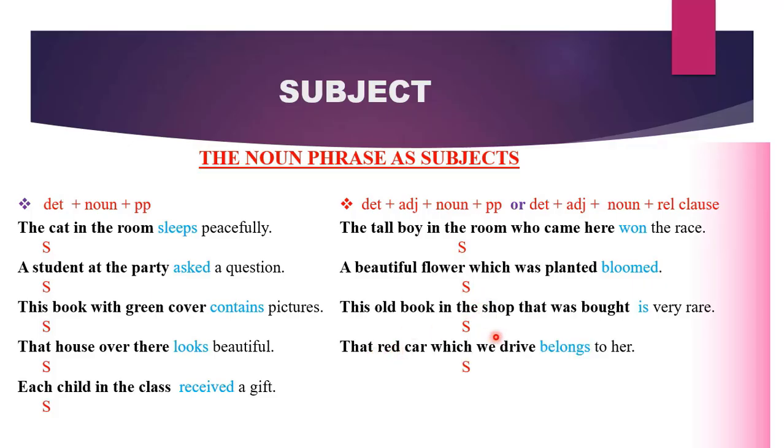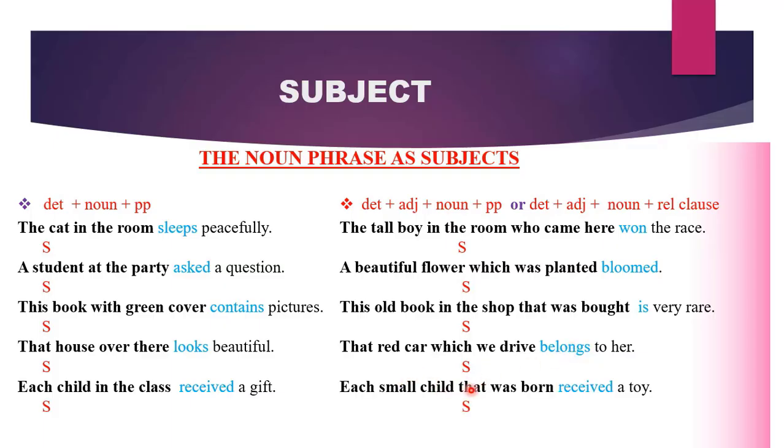That red car which we drive belongs to her. That red car which we drive is our subject. Which we drive is just providing more information about that red car, so it is part of the noun, making a noun phrase. Therefore, we have that red car which we drive as our subject, and our main verb is belongs.